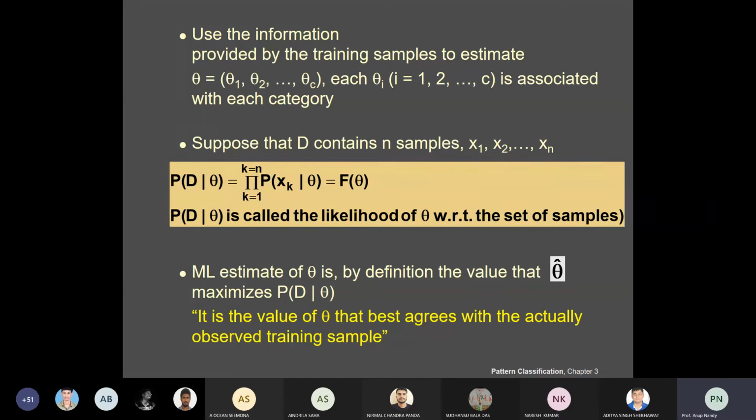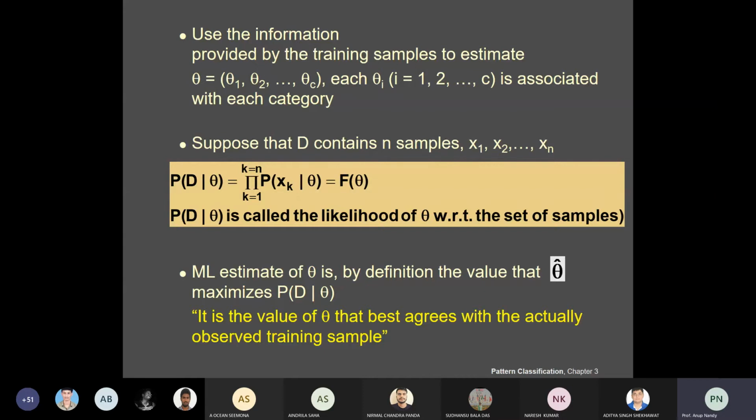D is a generic term used for the set which contains n samples x1, x2, x3, and so on. So you can assume that the parameters for the different classes are functionally independent, because there is no role of whether these samples belong to this class or come from that class.